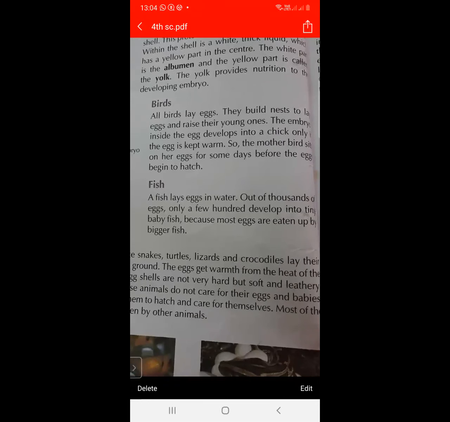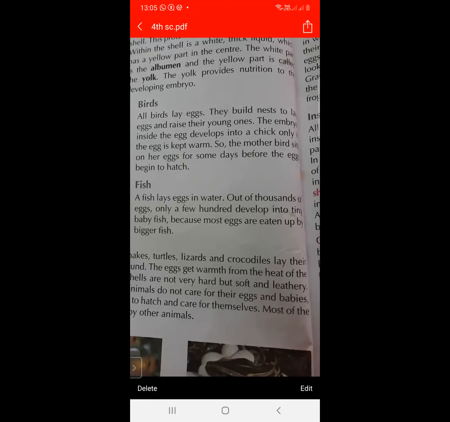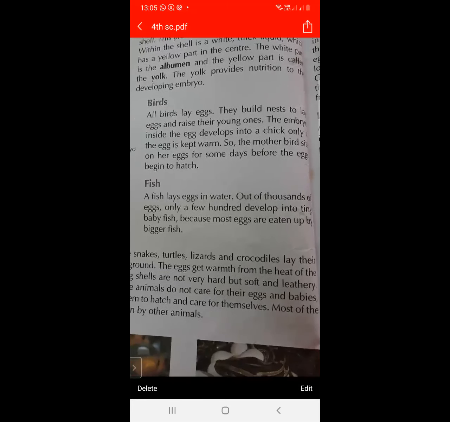जो अपने nest के ऊपर वो egg lay करते हैं और young one को produce करते हैं, and the embryo inside the egg develops into a chick only if the egg is kept warm. अगर egg को हमने warm place पे रखा है तब वो egg जो है वो chick में convert होते हैं. So the mother bird sits on her egg for some days before the eggs begin to hatch.